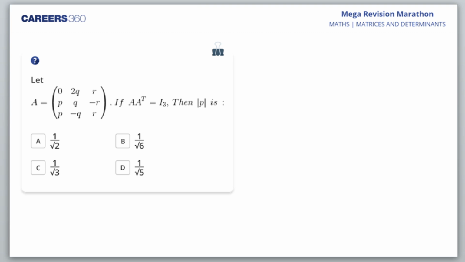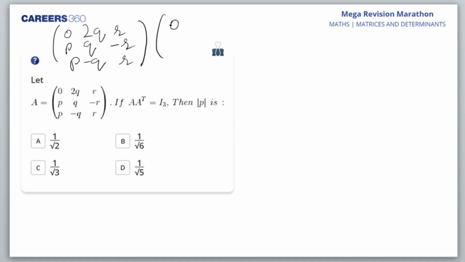Okay, let's see what do we have. This question is more of a calculative one. So what do we have? We have A into A transpose. So A is 0 to QR, P, Q, minus R, and then we have P minus Q, R. And I take the transpose.